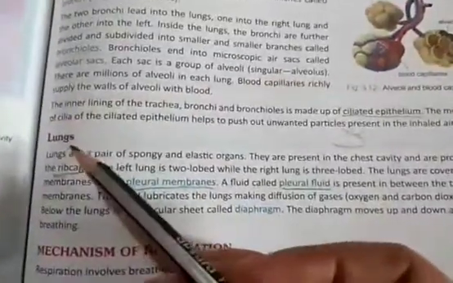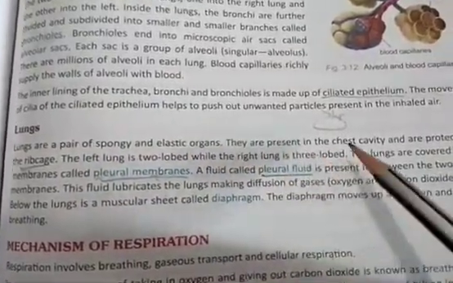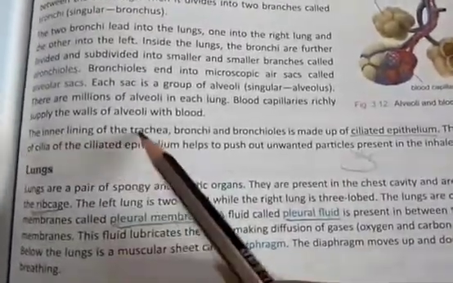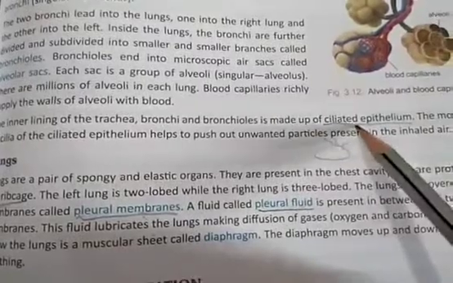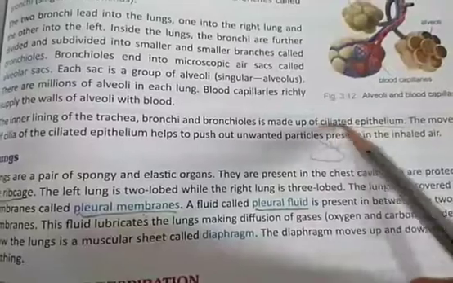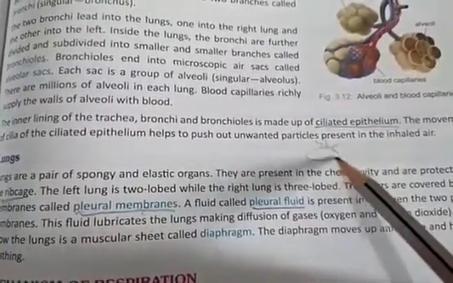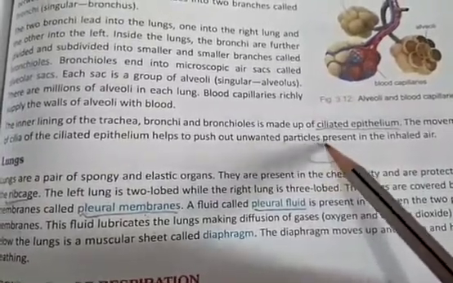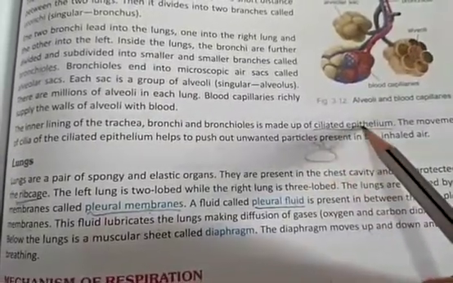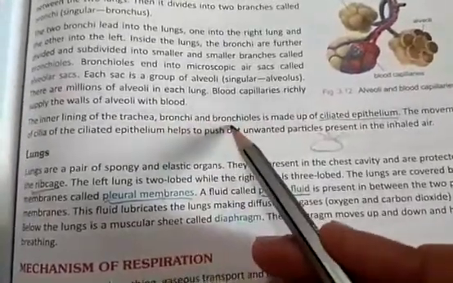Then we have the main part, that is our lungs. Lungs are a pair of spongy and elastic organs. Before that, the inner lining of the trachea, bronchi and bronchioles is made up of ciliated epithelium. So ciliated epithelium is a type of cell. I have already drawn a rough diagram over here. It is a cell, and over this cell there are hair like structures. Okay. So such a cell will be called ciliated epithelium. So the inside of our trachea, bronchi and bronchioles have such cells.